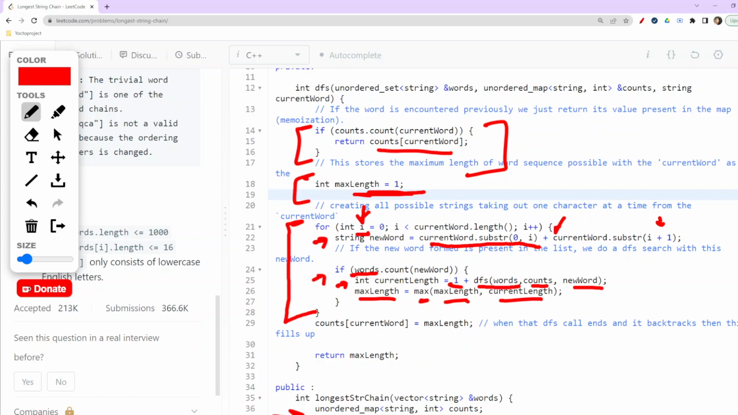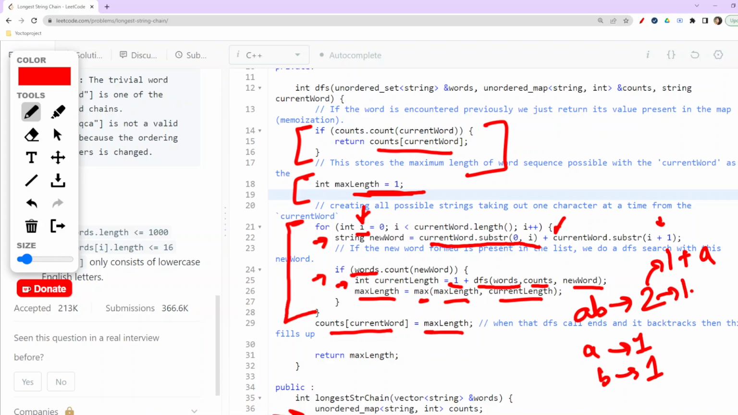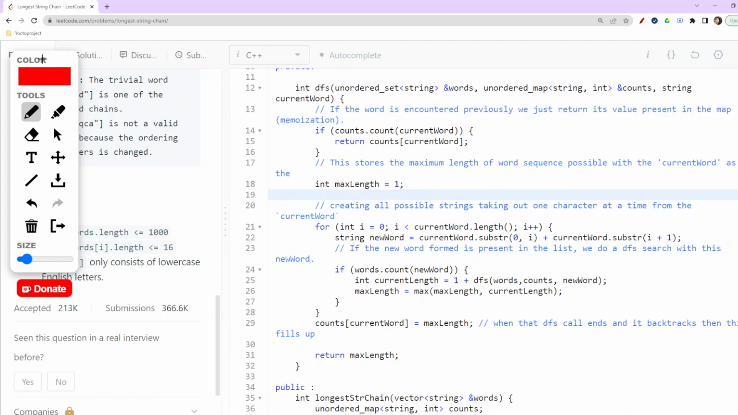Now comes the part where the count of the current word equals the max length, right? So here we are updating, basically filling in the maximum length obtained till now, because if it was A, then it was 1 only, and if it was B, it was again 1 only, but if it was AB, then the maximum length was 2, which was because of 1 plus A or 1 plus B, right? Out of these, it will only take the maximum one, although both have the same 2 here, but if there was some other case, it would have taken the maximum of them.